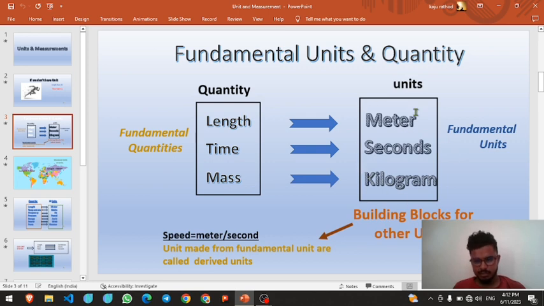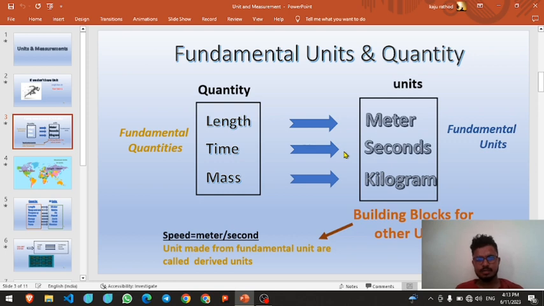So these units are the building blocks for other units, because these units are used in any other measurement, like speed. Speed is measured in meter per second. So the meter comes in the speed, and the second also comes in this. That's why this unit is called a building block unit. What is the building block unit? The units made from fundamental units are called derived units. So these are the derived units.